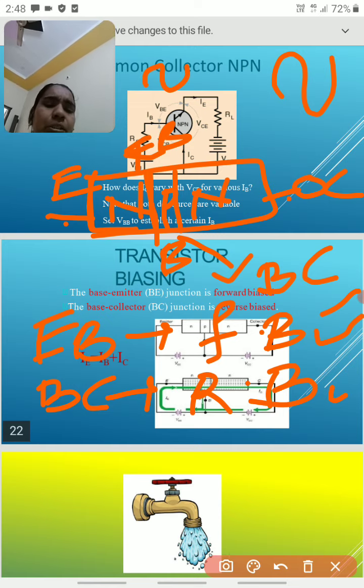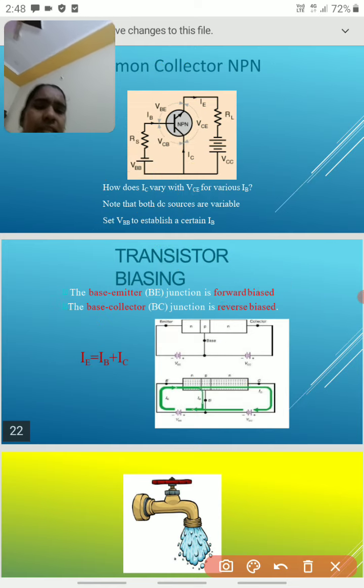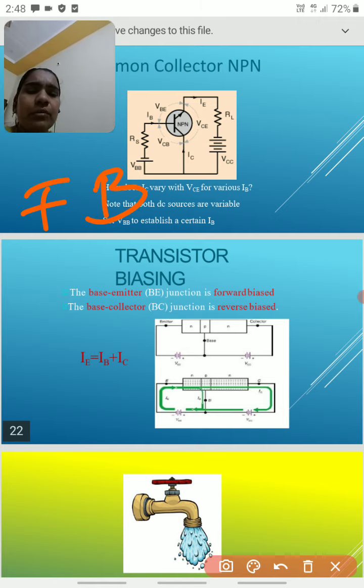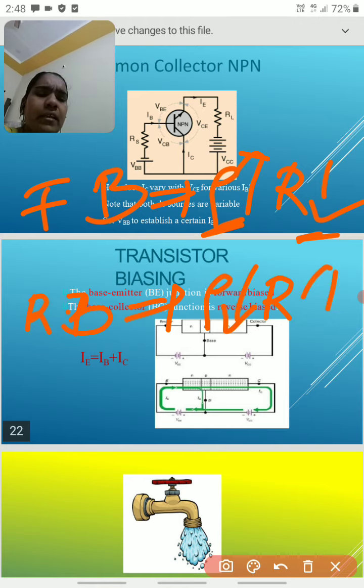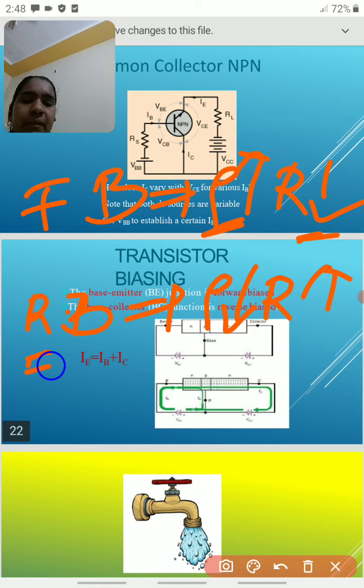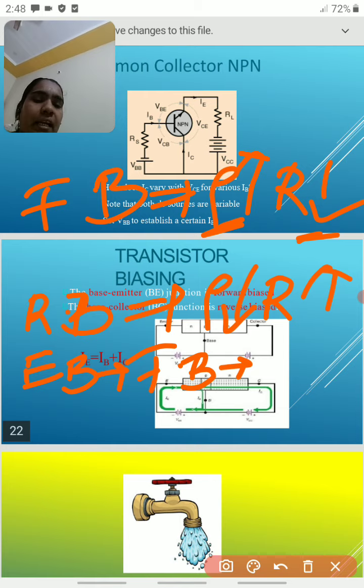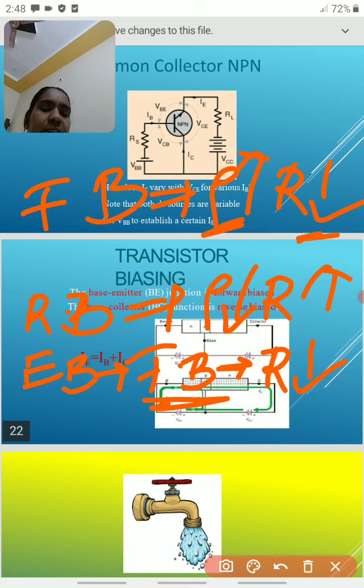I already explained this to you. In forward bias, conductivity is high and resistance is low. In reverse bias, conductivity is low and resistance is high. So if the emitter base junction is in forward bias, what happens? Resistance is low, because in forward bias we know the resistance is low.